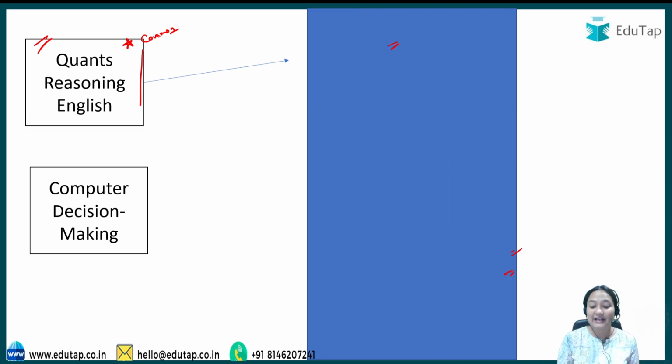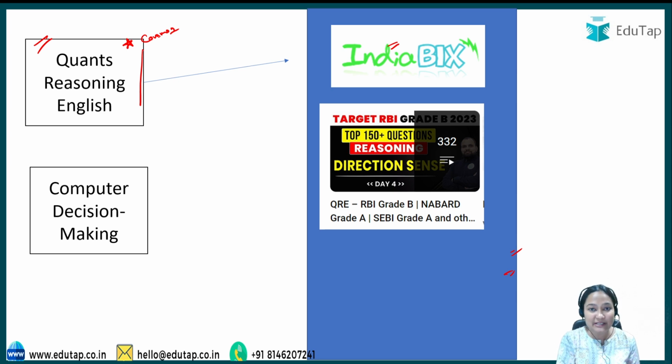Right, coming to the website. So in websites you can see India Bricks is a website that you can check for quant, reasoning, English. You will get a basic understanding there and also the questions, right? But let's say you are targeting a specific exam of NABARD Grade A. In this case, the better option is, you learn a little basic from here, then you go to our playlist of QRE. Here you will get a lot of videos relating to a lot of questions, and that is specially catered keeping in mind the need of NABARD Grade A. What you can do here, you can practice whatever knowledge you have through these playlists. So this will be the websites.